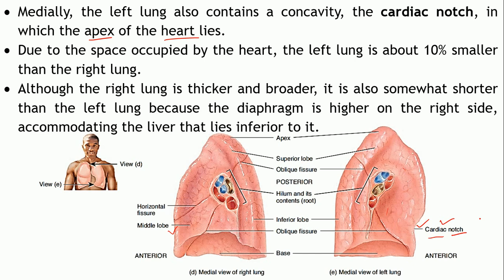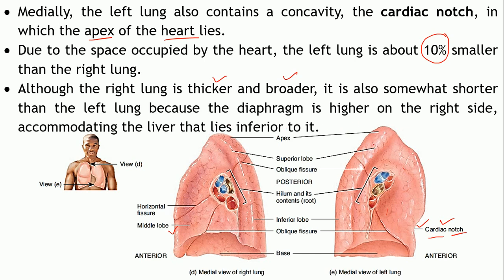Because of this, the left lung is about 10% smaller than the right lung. Now this right lung is somewhat thicker and broader than the left. So it is broader as compared to the left lung, and also thicker. But at the same time it is shorter as compared to the left lung, as you can see over here.